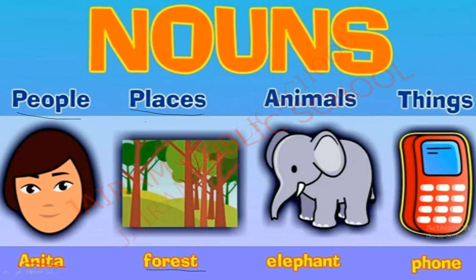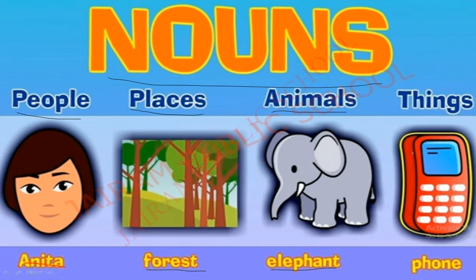So, we have seen the name of the person or people. We have seen the place name like forest, and animals. What is the name of that animal? Yes, elephant. So, this is also a noun. We are giving a name to the person, to the place, to the animal or to the thing. So, that is called nouns.